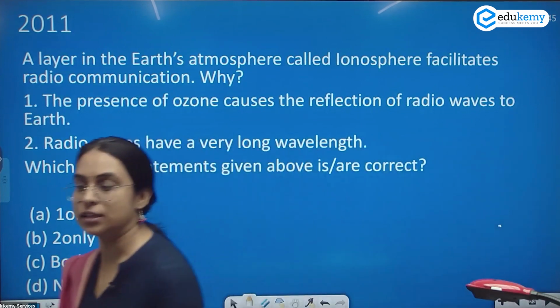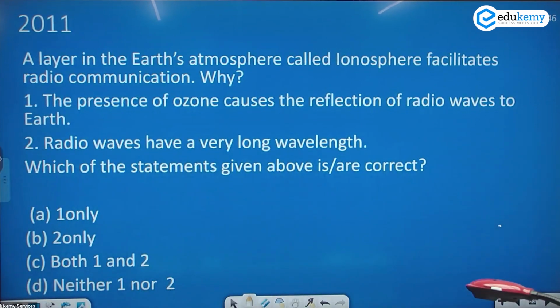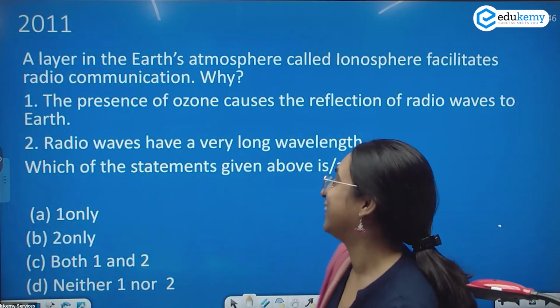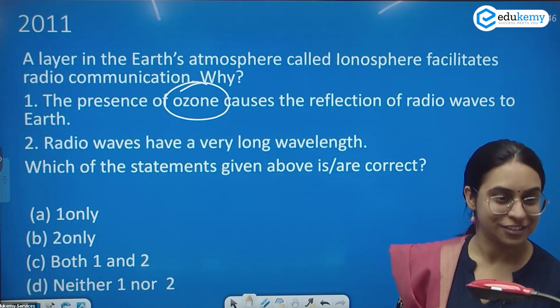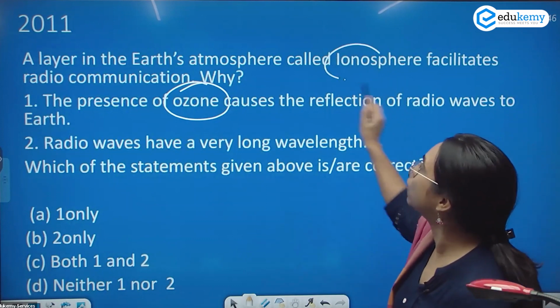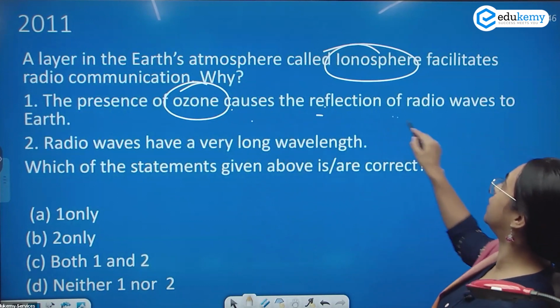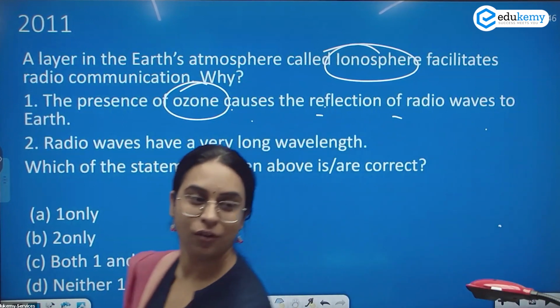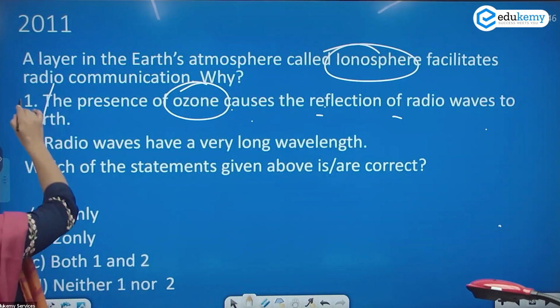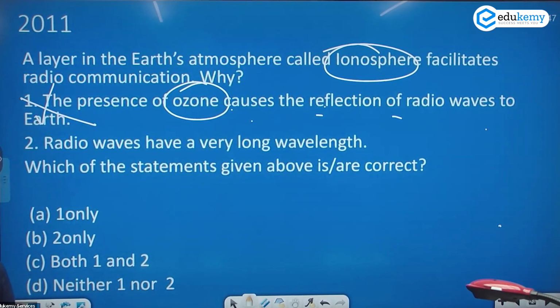A layer in the Earth's atmosphere called the ionosphere facilitates radio communication. Why? One, because of the presence of ozone that causes the reflection of radio waves to Earth. Second, the radio wave has a very long wavelength. Where is ozone present? The stratosphere. The ionosphere is a part of what layer? So how is the presence of ozone causing the reflection of radio waves on Earth? Ozone is present in the stratosphere.